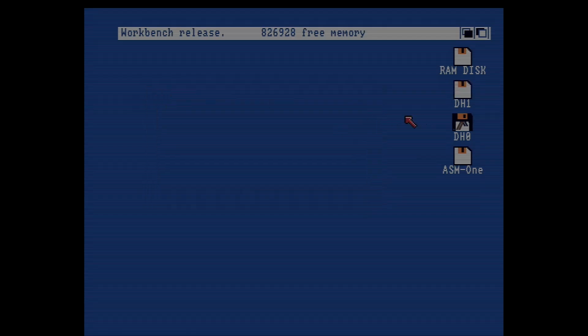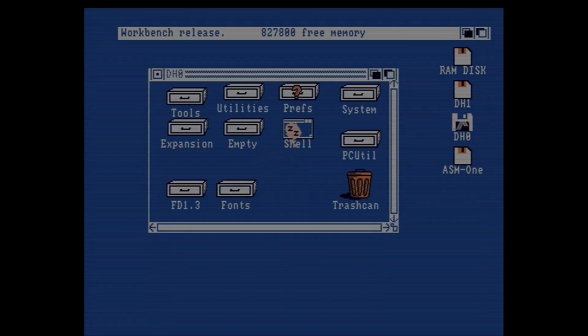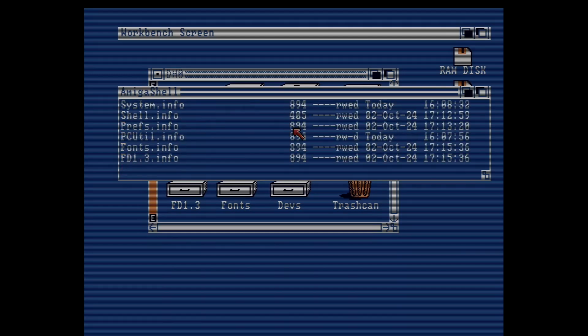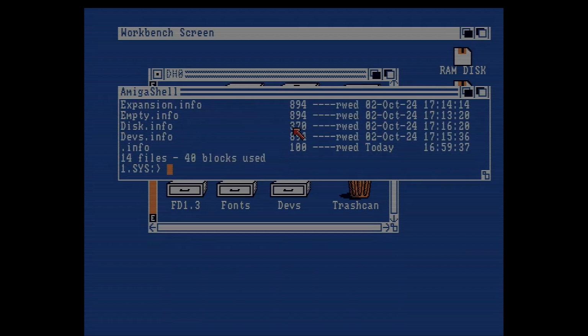So what we want to do is to go to the Amiga shell and you will see a file list named .info that is just the icon information. So we want to copy devs.info to our hard disk content with the same name of the drawer we want to have the icon with, with suffix .info.